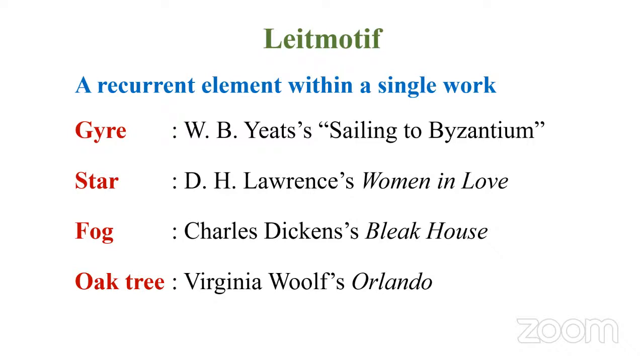Then we come to Virginia Woolf's Orlando. This work is about Orlando, who is both a male and a female, a boy and a girl, one who can experience both, like Tiresias, a Greek character. So Orlando throughout this work wants to write something, write a poem on the oak tree. So that is the symbol that comes again and again and again. And towards the end of this novel, the poem is completed. So that's how it ends.